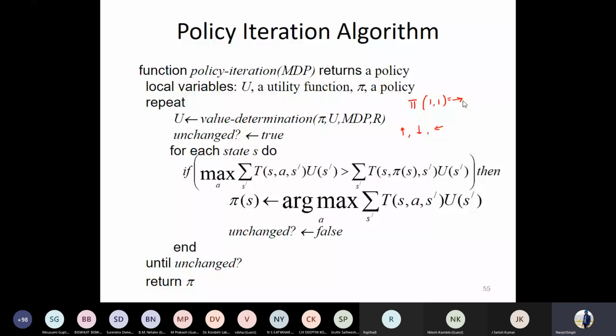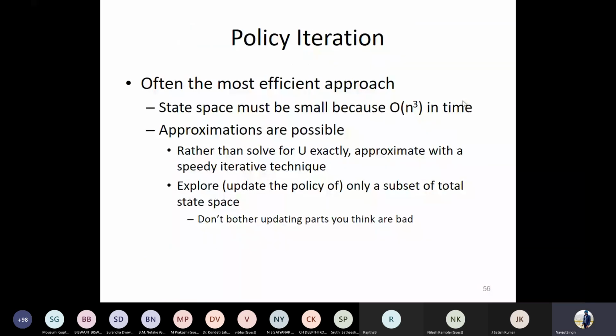So it is an efficient approach in comparison to the value iteration method, as it is giving you the solution in order of input time. And you should not bother about what is the correct set of actions beforehand, because randomly you will select some policy and you will try to improve that policy.